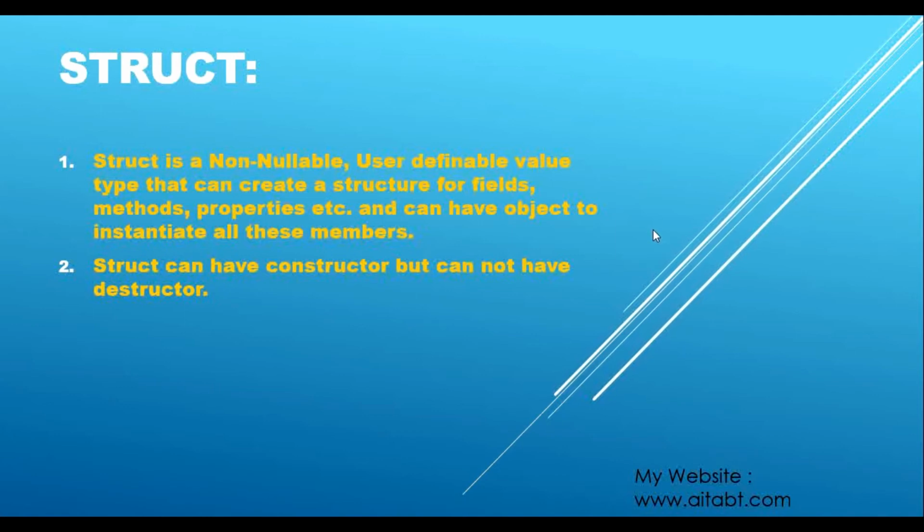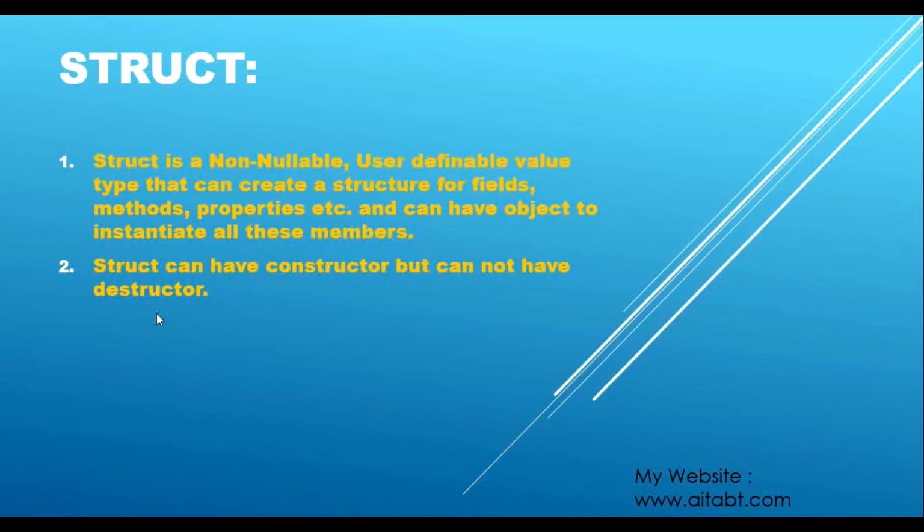So having said that, value types get stored on stack and not on a heap. We know object creation, destruction, or we can say memory allocation and deallocation is automatic on a stack. We don't need to worry about that. So that is why we don't need destructor for the struct. That makes very much sense. We don't need destructor because there are no objects on managed heap. Okay, so that is why.